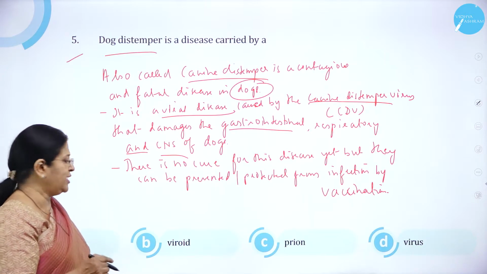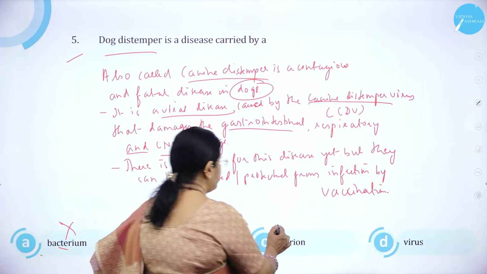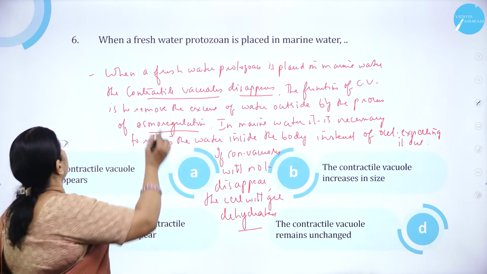So it is a viral disease. Option A, bacterium, is wrong. Option B, viroid, is wrong. Option C, prion, is wrong. Option D, virus, is correct. Moving on to question number 6.